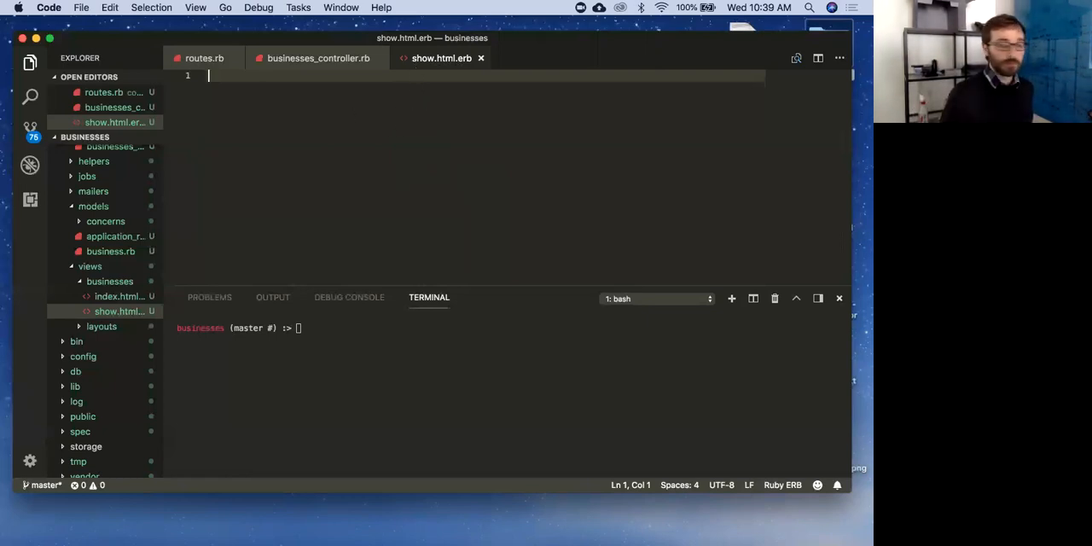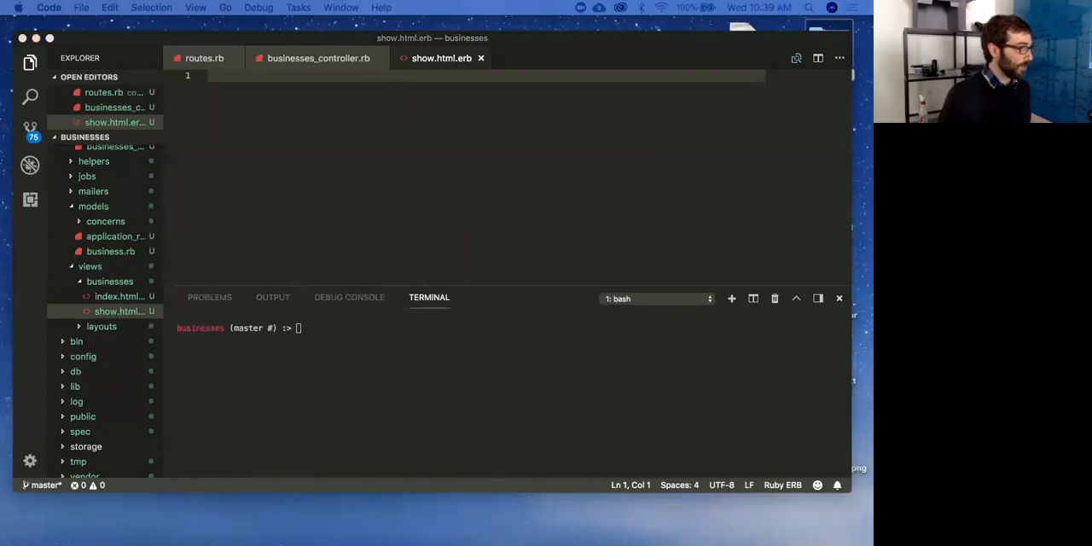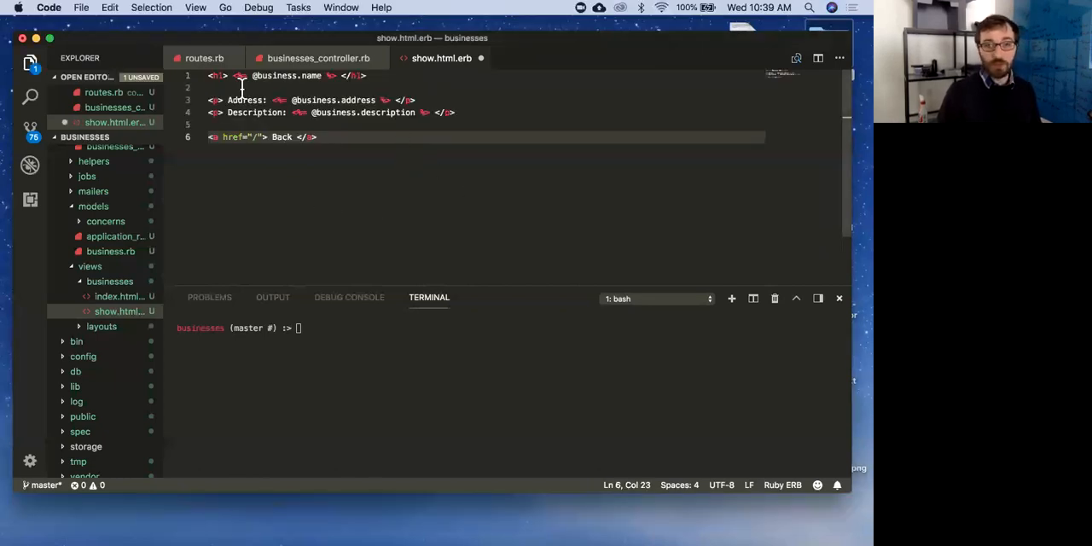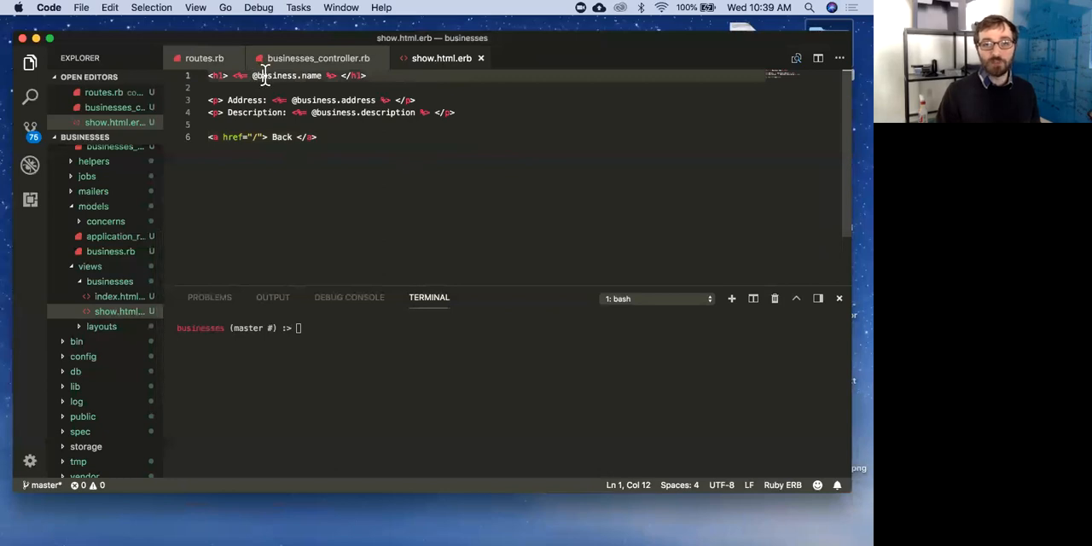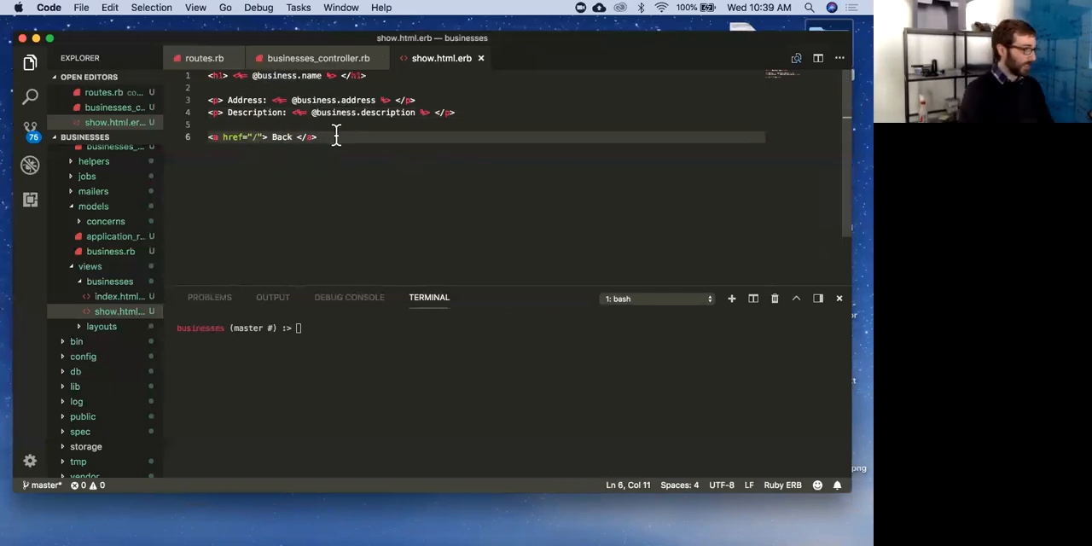Cool. All right, so we're going to do something very similar here. Pull this over. We're going to display. So now remember, in our business controller, we have the business right here. We're going to display its name up top in an H1. We don't have to loop through anything, right? Because we're only dealing with one asset here, or one thing. I'm going to display the address. I'm going to get the description. This is not going to work because I set it up differently. Cool.